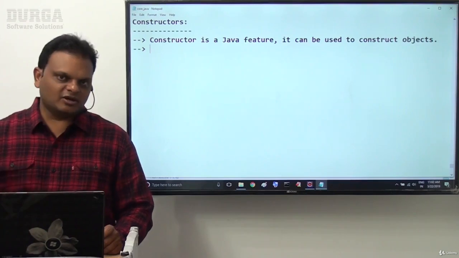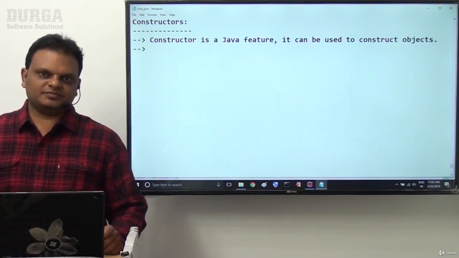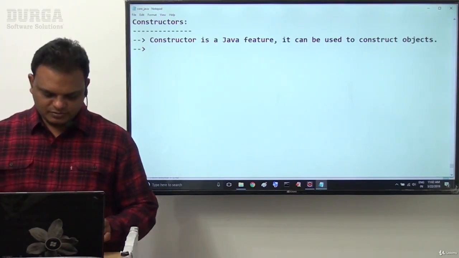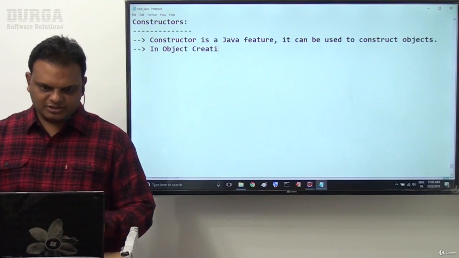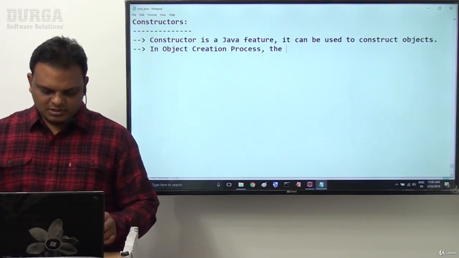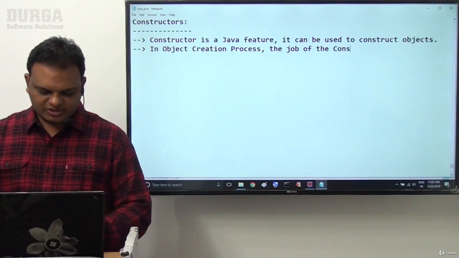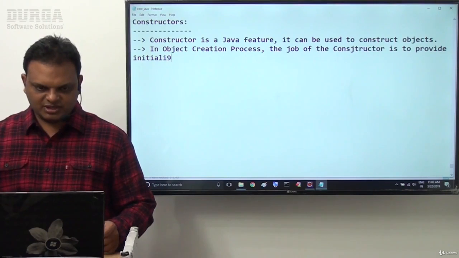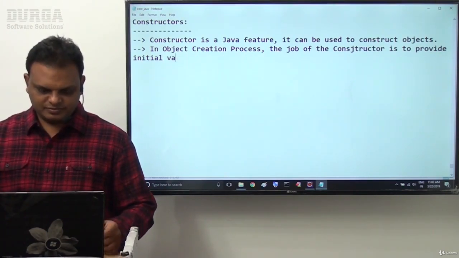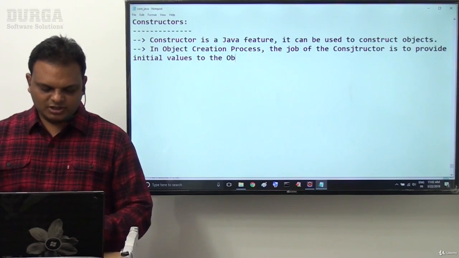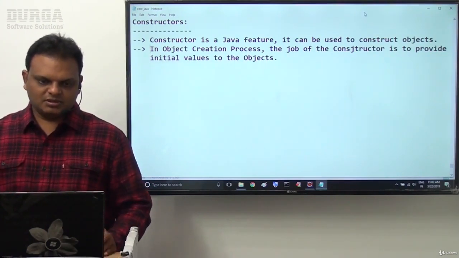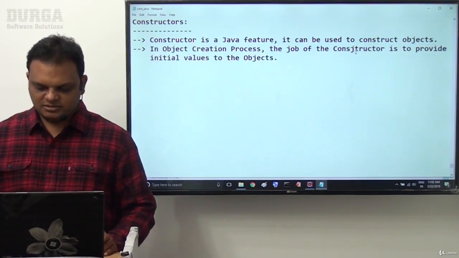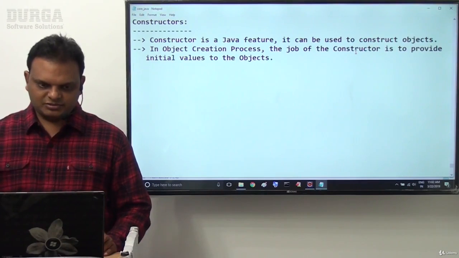Next one, in the object creation process, as part of creating an object, what exactly is the job of the constructor? In the object creation process, the job of the constructor is to provide initialization or initial values to the objects.